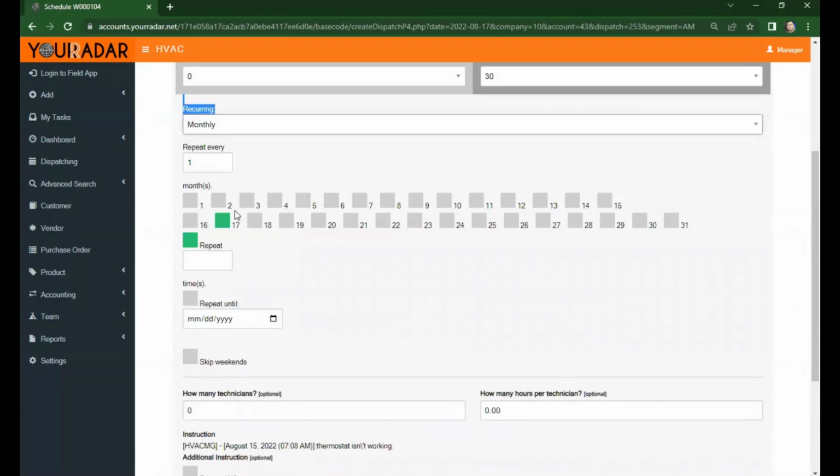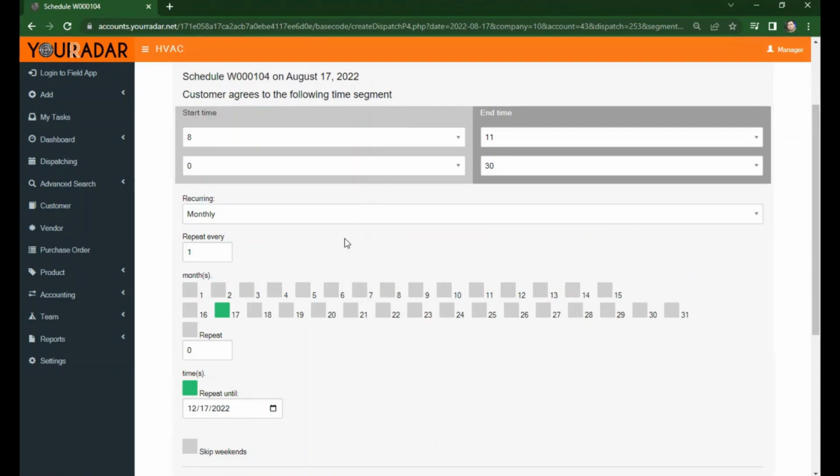As you can notice, this square icon has green here to represent the schedule. Repeat, let's leave it as is. Repeat until. This represents when is the last day that we're going to schedule the job. For this demo, we're going to schedule this until December 17th of this year.